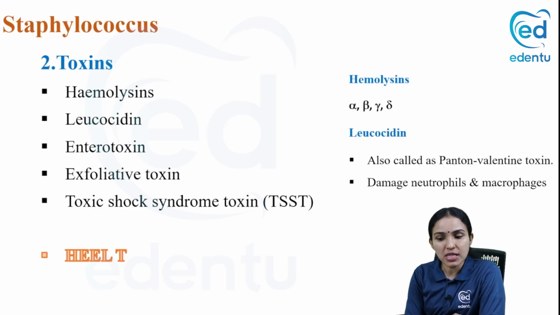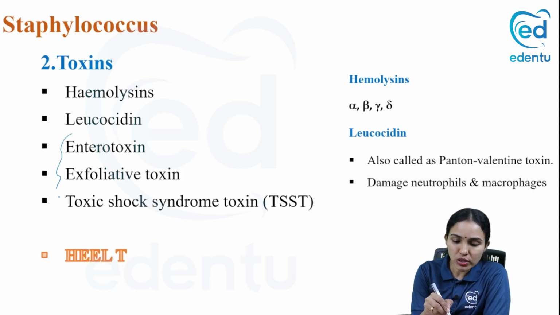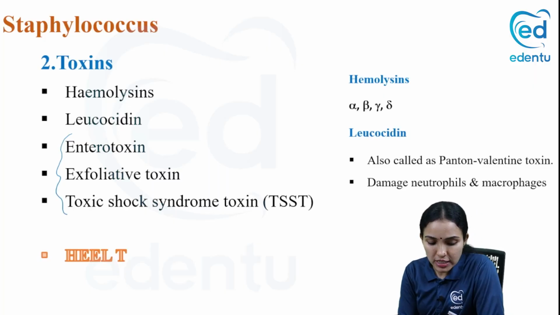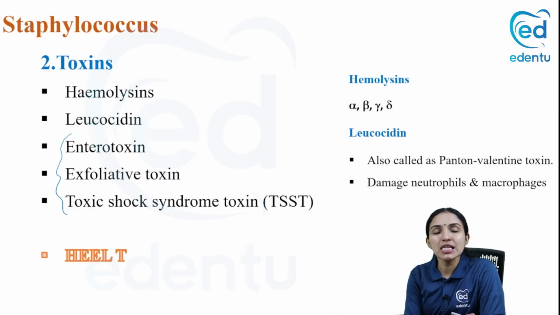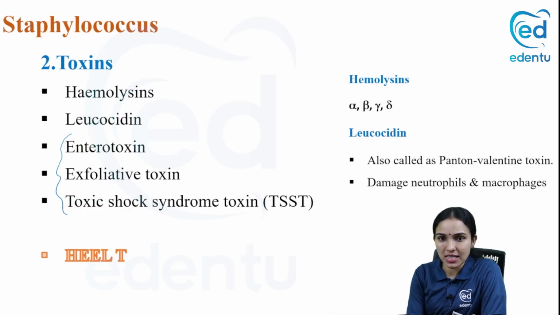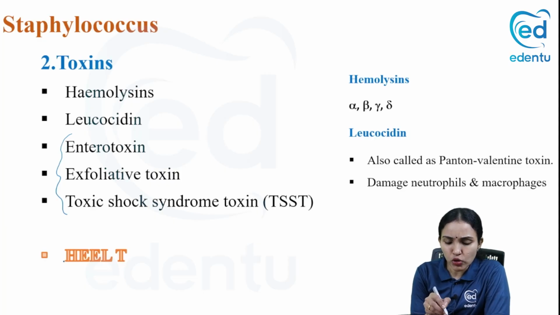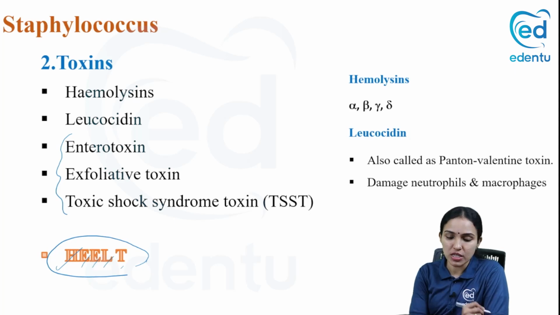Coming to the toxins which staphylococci possess, you have hemolysins with which it will lyse the RBCs. It will produce hemolysis on blood agar. Then leukocidins are there, enterotoxin, exfoliative toxin, and toxic shock syndrome toxin. Please note the last three: enterotoxin, exfoliative toxin, and toxic shock syndrome toxin. These three are responsible for the toxin mediated diseases of staphylococci. So we can make a mnemonic for remembering the toxins of staphylococci: HEAL T, hemolysin, enterotoxin, exfoliative toxin, leukocidin, and toxic shock syndrome toxin.